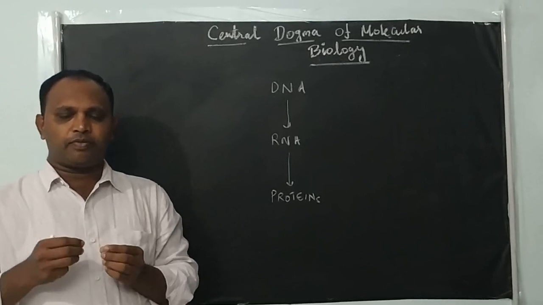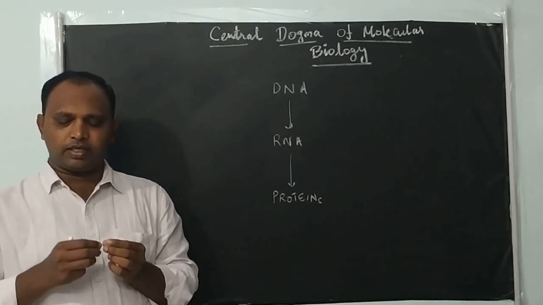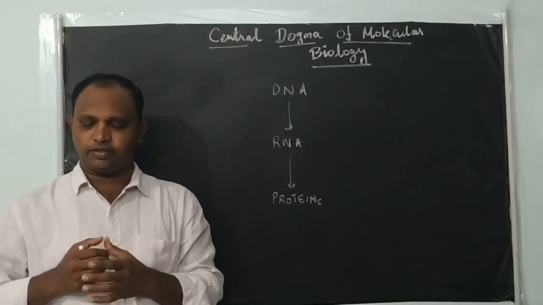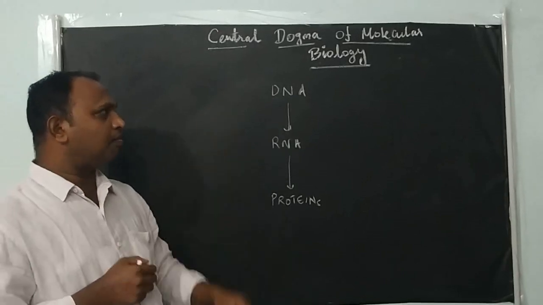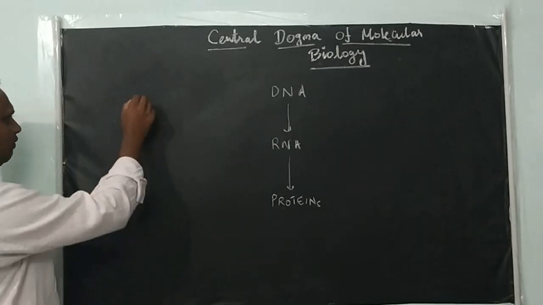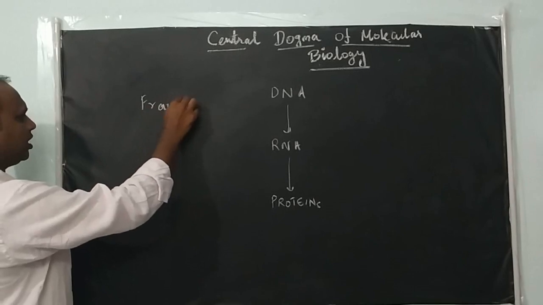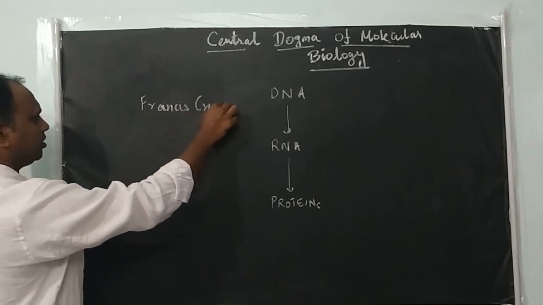How is the information flowing? From DNA to RNA and RNA to proteins. This central dogma of molecular biology was proposed by Francis Crick.